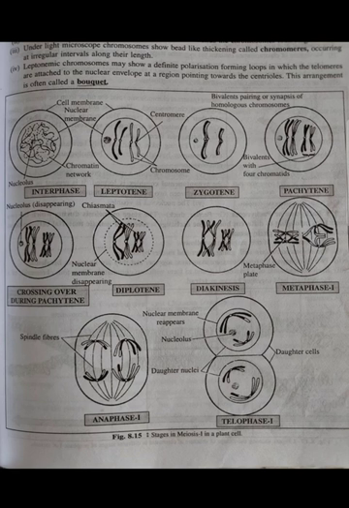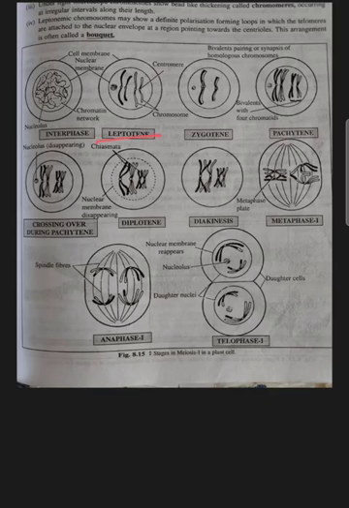Here you have seen that the first stage of the first meiotic division is known as prophase 1, which is again further subdivided into 5 stages. So let's see what those stages are and what their characteristics are. The first subphase under prophase 1 is leptotene. You can see the leptotene marked here. So what happens during leptotene?